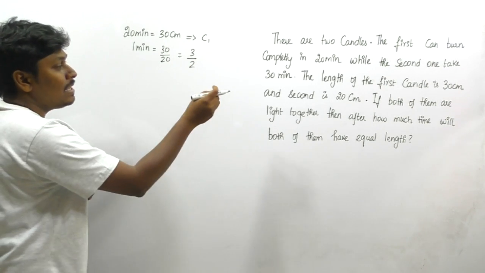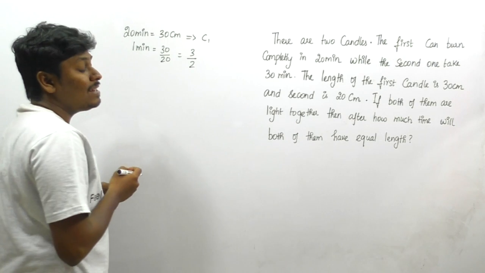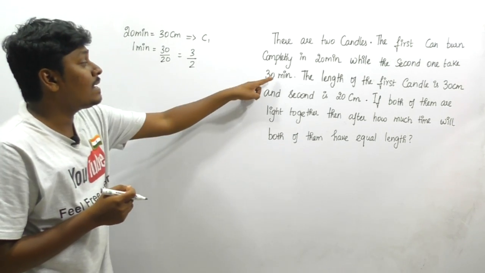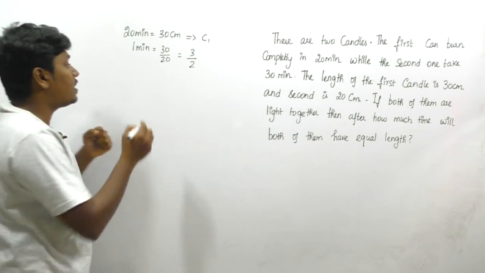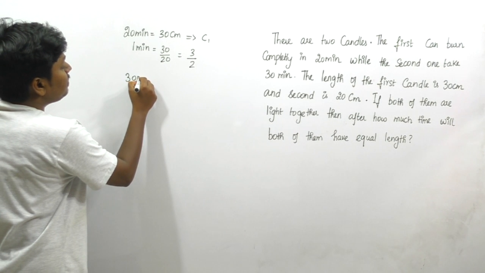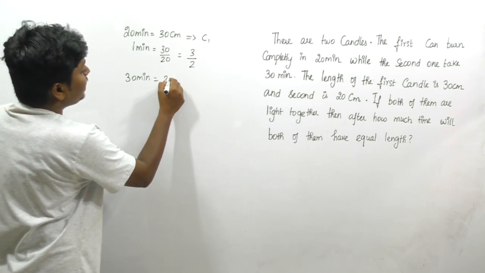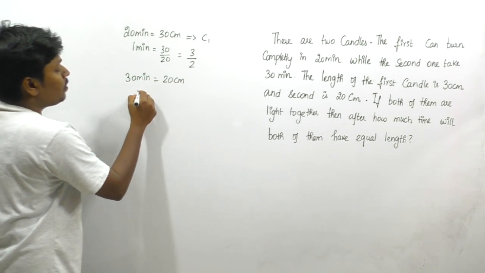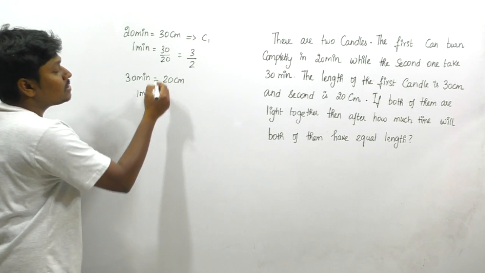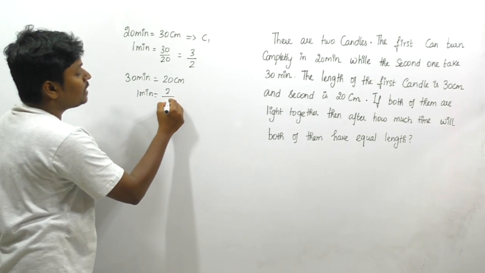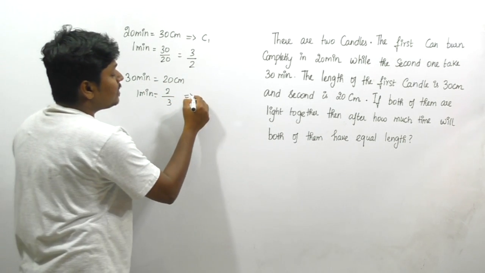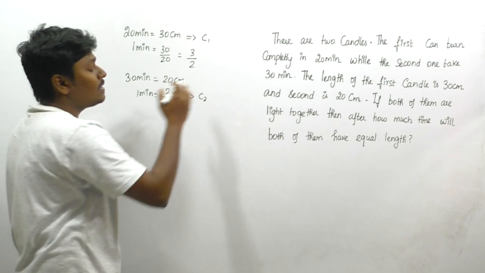Similarly, the second candle length is 20 centimeter and the second candle completely burns in 30 minutes. So I can say that 30 minutes is equal to 20 centimeter. So I can say 1 minute is equal to 20 by 30, which is 2 by 3. Friends, got it? This is candle number 2 and this is candle number 1.